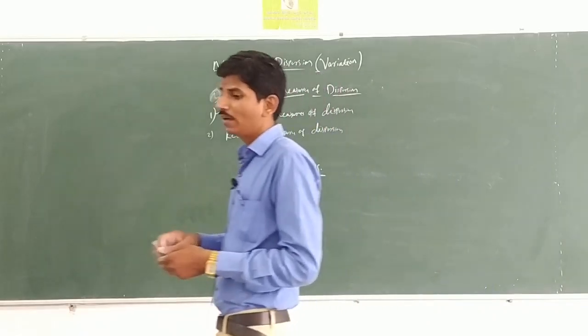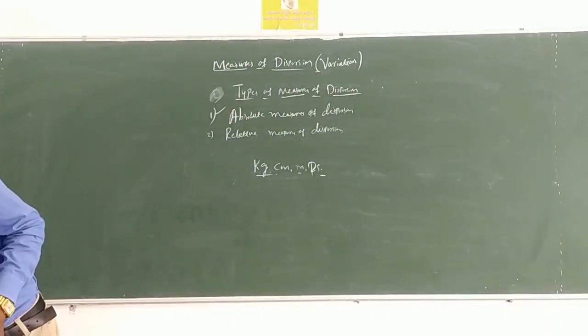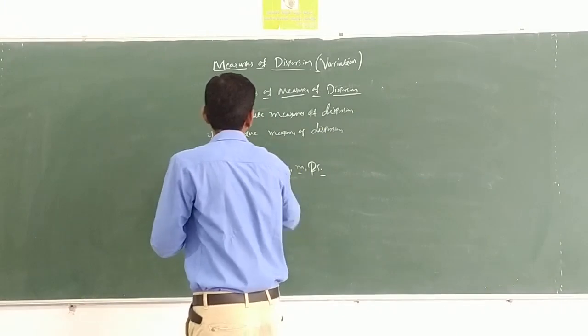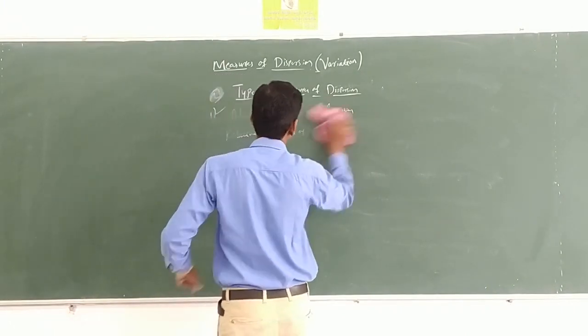Okay, the next one, the types of absolute measures of variation.